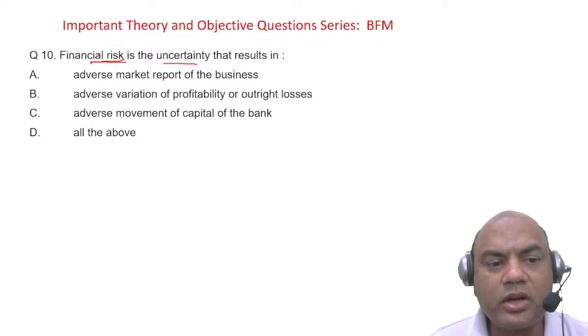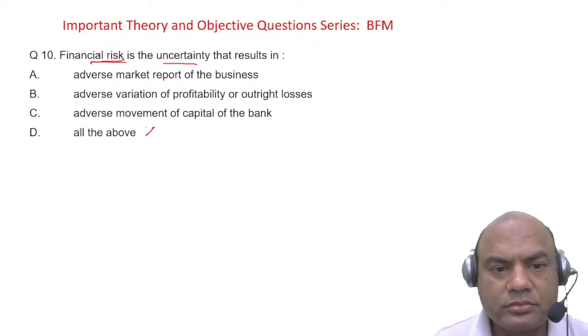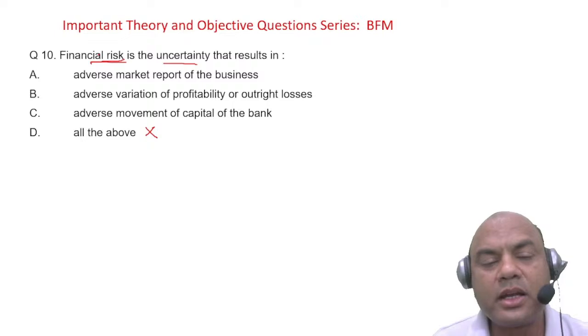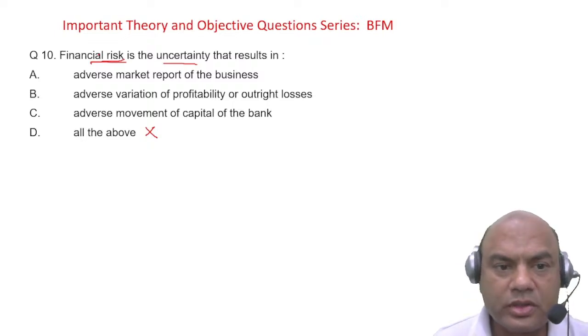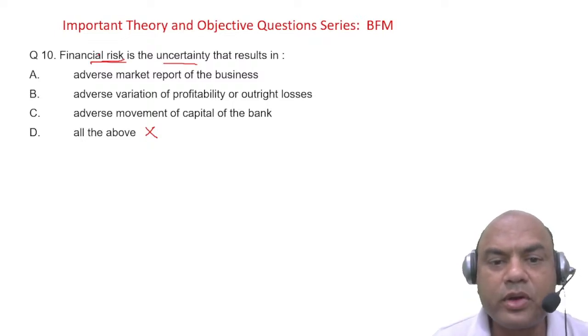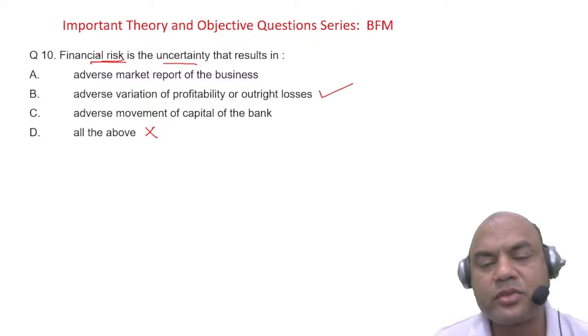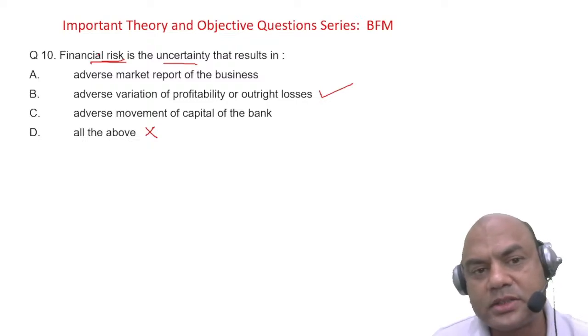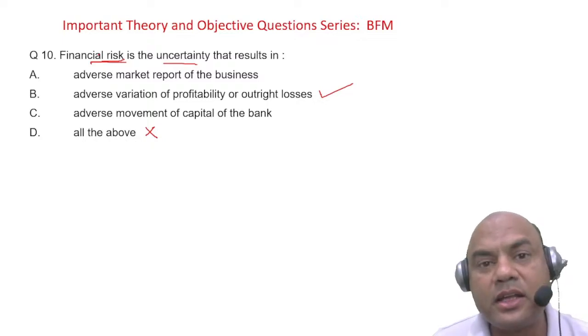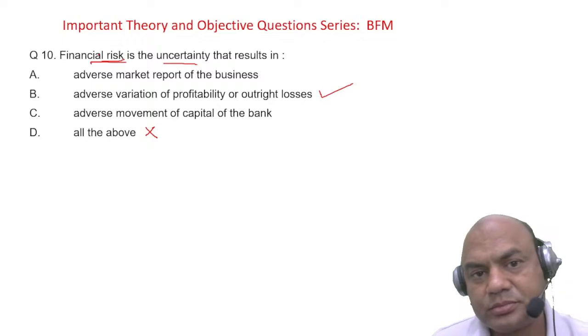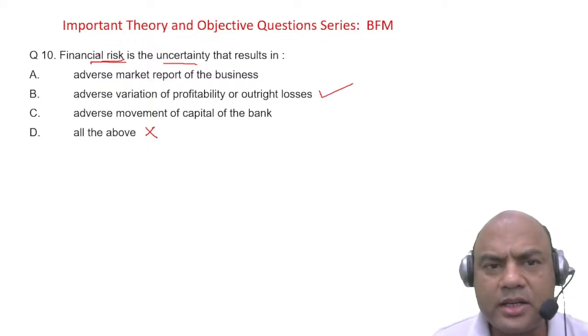The answer is not D actually. The answer is only related to profit. So variation in profit or outright losses. This is the answer for this question. That results in outright losses. Here, financial risk has 2 points always. One is uncertainty, and it should result in less income or negative income. Only then we'll consider it as a risk.